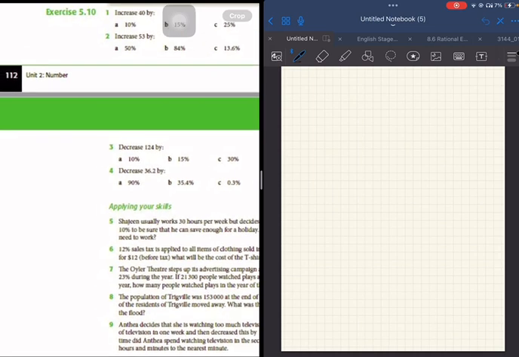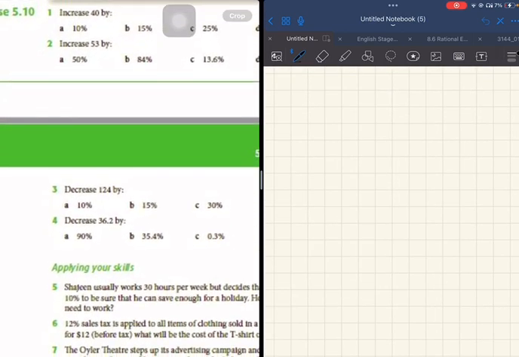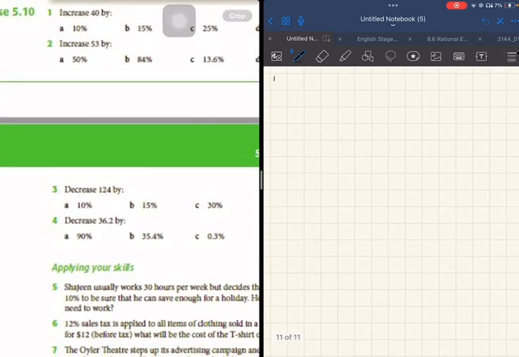Okay, so let's start with question 1. Question 1a, increase 40 by 10%.